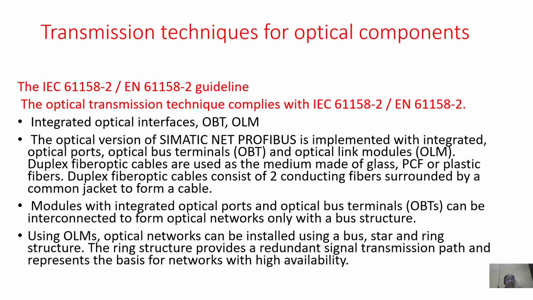Now these are the transmission techniques for the optical components. You will be using optical bus terminals, OBT, and optical link modules, OLM. Using OLM, optical networks can be installed using a bus, a star, or a ring structure.